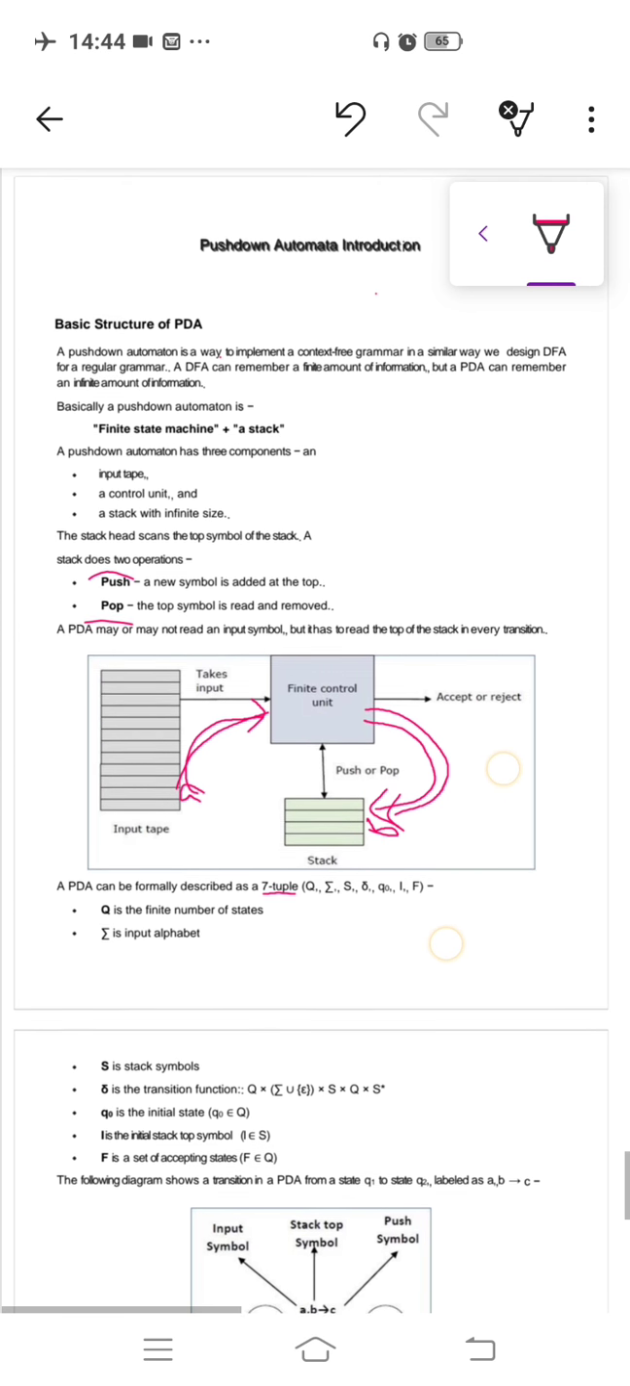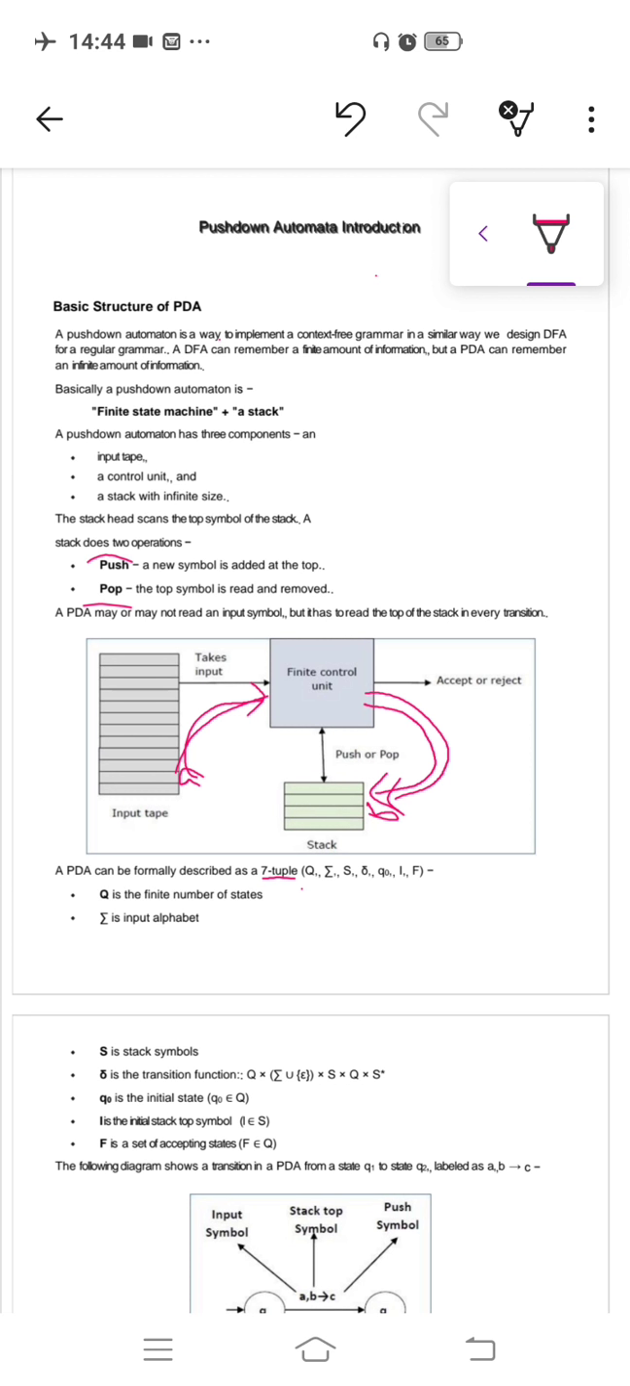Some tuples are similar to finite automata, some are different. So what is Q? Q is your set of states. Sigma is your set of input symbols. S is your stack symbols. Delta is a transition function.